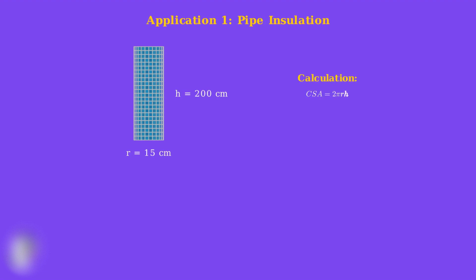Using our formula CSA equals 2 pi RH, we substitute the values. Radius equals 15 centimeters and height equals 200 centimeters. This gives us 2 times pi times 15 times 200, which equals approximately 18,850 square centimeters of insulation material needed.